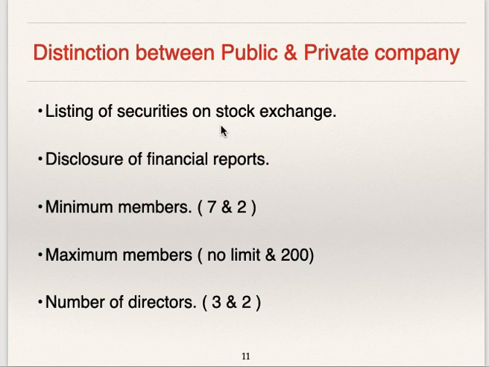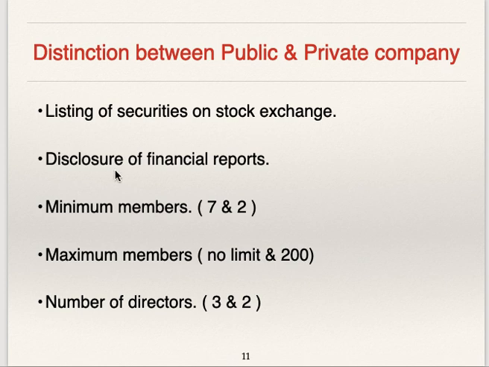Whereas private company is that company which is not listed on stock exchange and securities are not traded publicly. In case of private company, securities are held privately by its members.